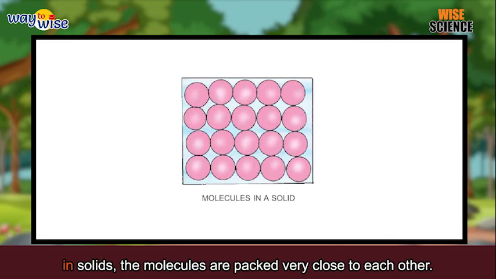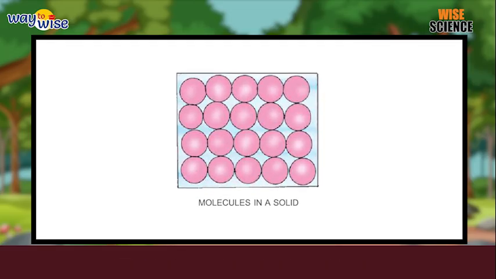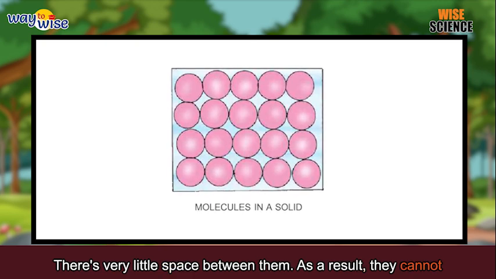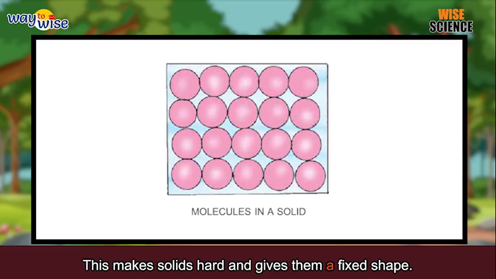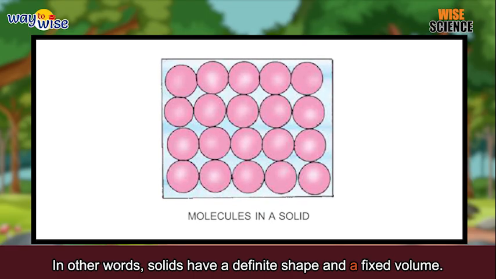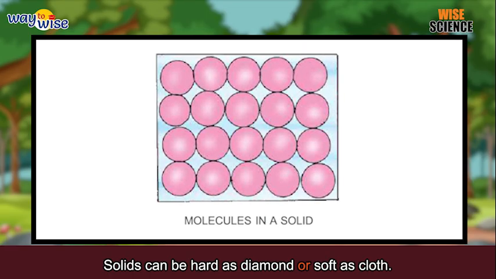Solids. In solids, the molecules are packed very close to each other. There is very little space between them. As a result, they cannot move freely. This makes solids hard and gives them a fixed shape. In other words, solids have a definite shape and a fixed volume. Solids can be hard as diamond or soft as cloth.